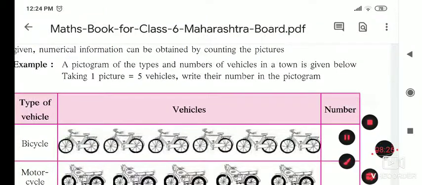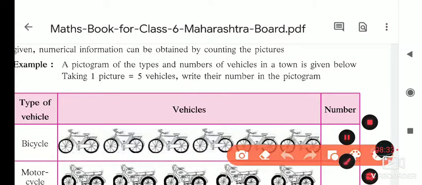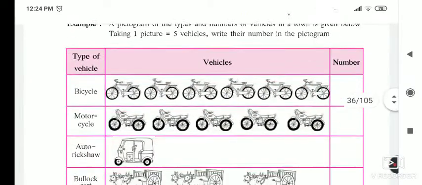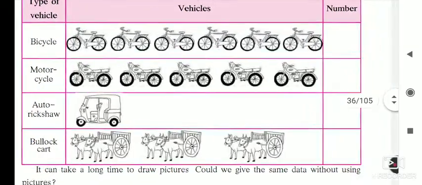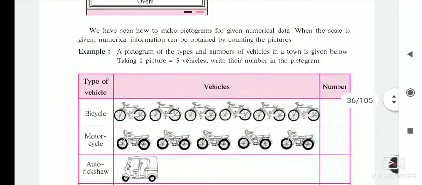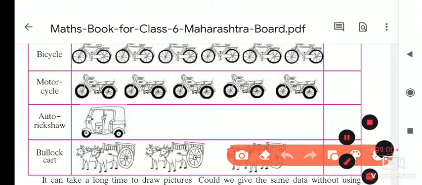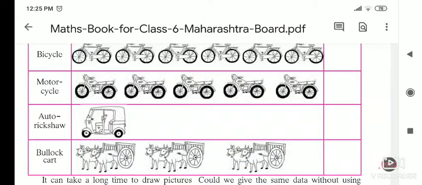Now write their numbers below, taking one picture equal to 5 vehicles. What do we have to take here? One picture means 5 vehicles. The meaning is that one cycle means 5 cycles, 2 cycles mean 10, 3 mean 15, 4 mean 20, 5 mean 25 and 6 mean 30 bicycles. So you can add inside it. What did they tell you? Write their numbers in the pictogram. So we have to do this activity.